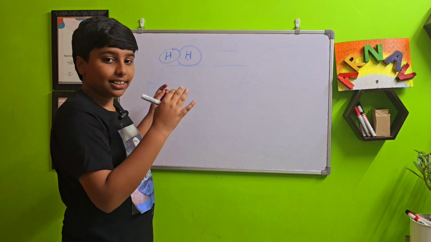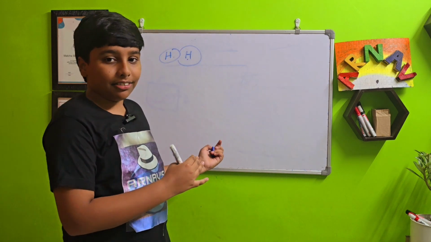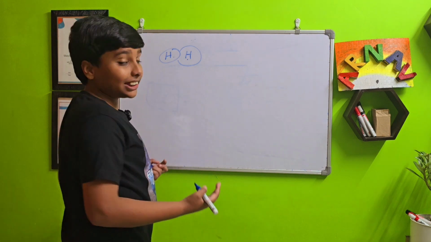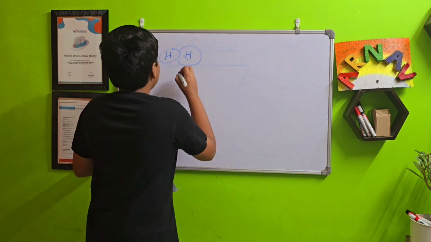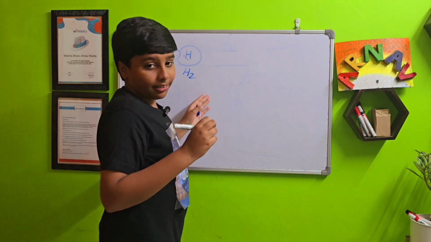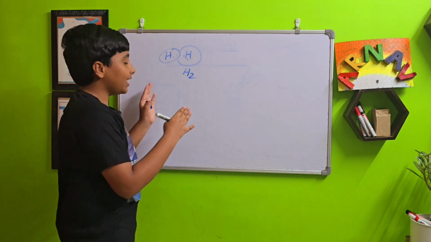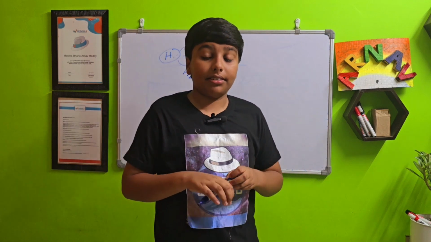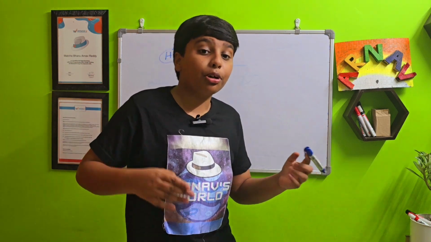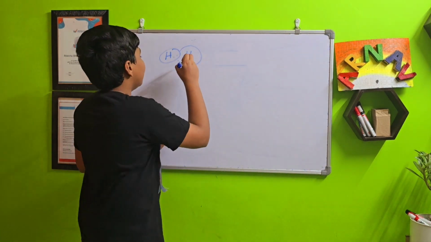So this completes the outer shell for both of these atoms. We discussed this covalent bond like a year or so ago. It's been like 50 or more weeks ago in chemistry. But let's continue. This covalent bond will make them both very stable. So this makes an H2 molecule, which makes hydrogen's atomicity 2. So atomicity is the number of atoms in an atom's homogeneous molecule. So for hydrogen, there is H2.